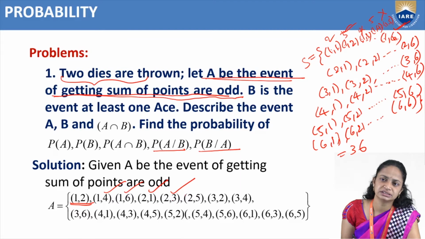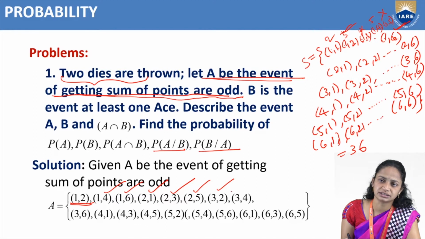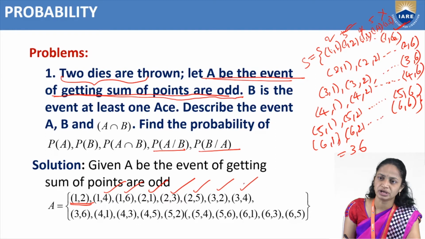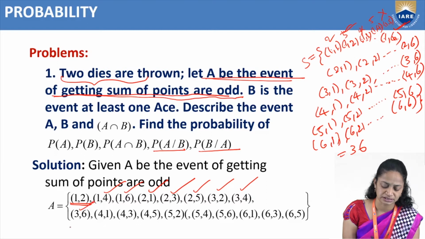2 plus 4 is 6, that is an even number, no need of that one. Next 2 comma 5: 2 plus 5 is 7. Next 2 comma 6: 2 plus 6 is 8, that is an even number. Then 3 comma 1, that is an even number, no need of that one. Next 3 comma 2, that is an odd number. 3 comma 3: 3 plus 3 is 6, that is even, no need of that one. Next 3 comma 4, that is odd. Next 3 comma 5 is an even number, no need to take that one. We just need odd numbers. 3 plus 6 is an odd number.